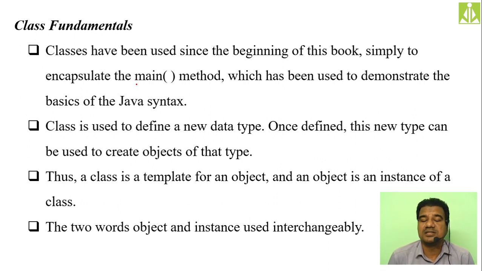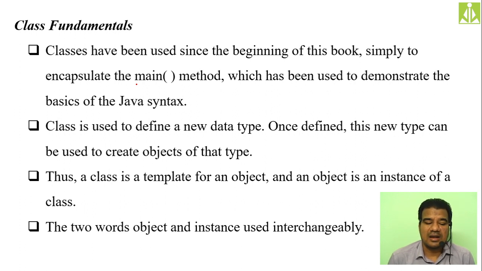Even when you are simply implementing just the basic logic, we are doing everything inside a class only, because your main method cannot stand outside the class. Being a method, it has to stand within a class. That's the reason we are taking the help of a class even if there is no need of it.